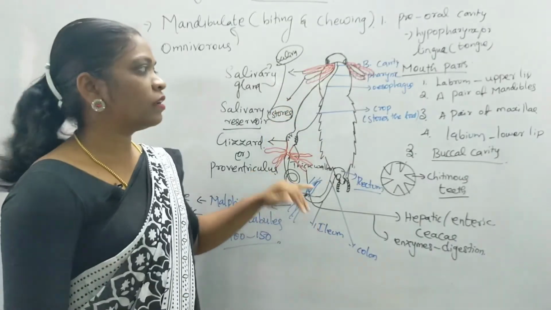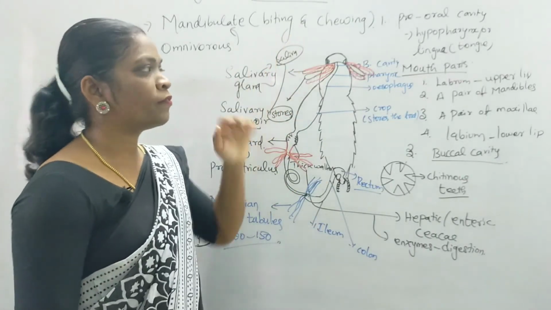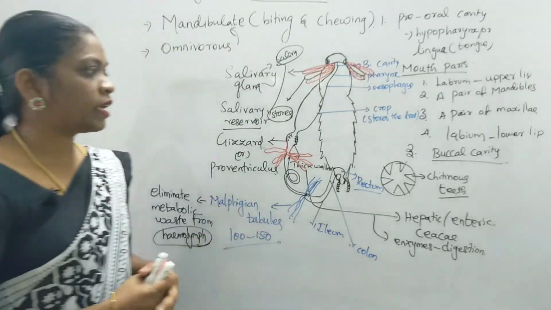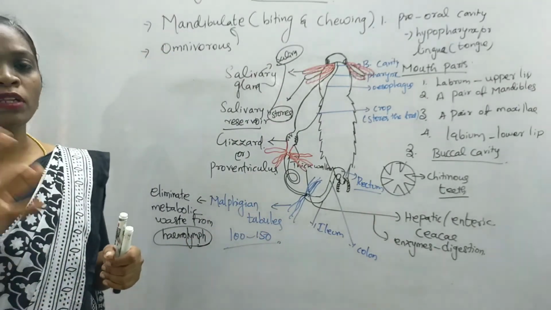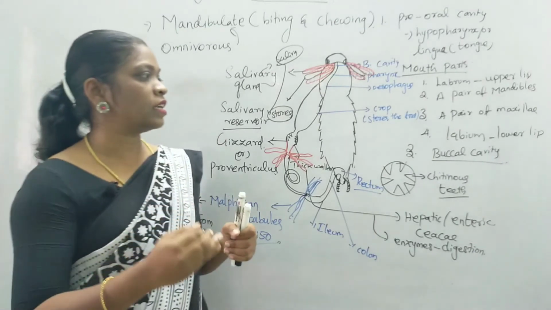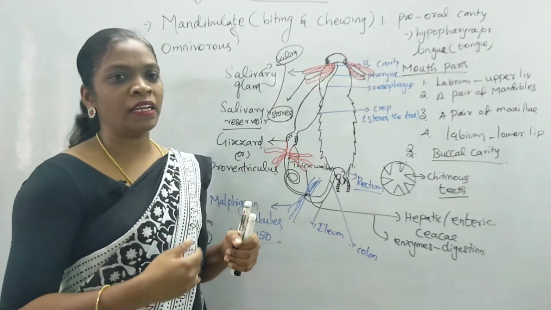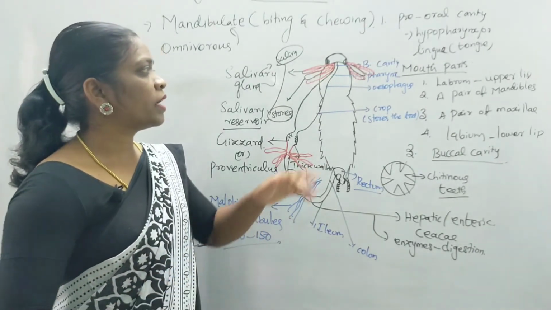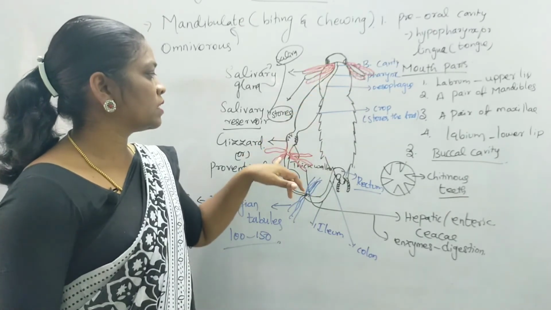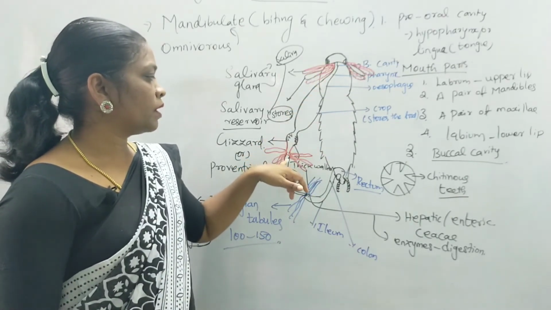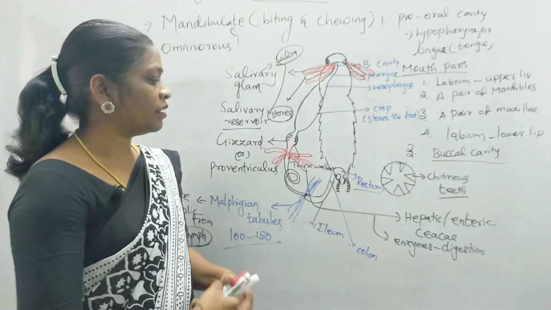Let me sum up again. We just started the digestive system of the cockroach. The system of digestion is divided into three important regions: foregut, midgut, and hindgut. The foregut consists of parts from the preoral cavity till the hepatic caeca. From the hepatic caeca, you can find the midgut region.